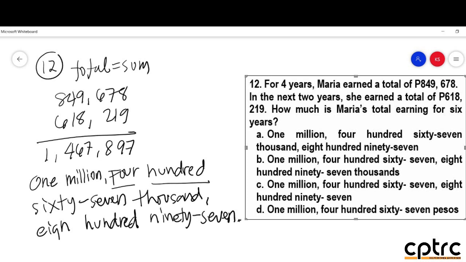And huwag kalimutan yung period mismo. So, among the following, sino po yung pinakatama? That would be letter A, alpha.